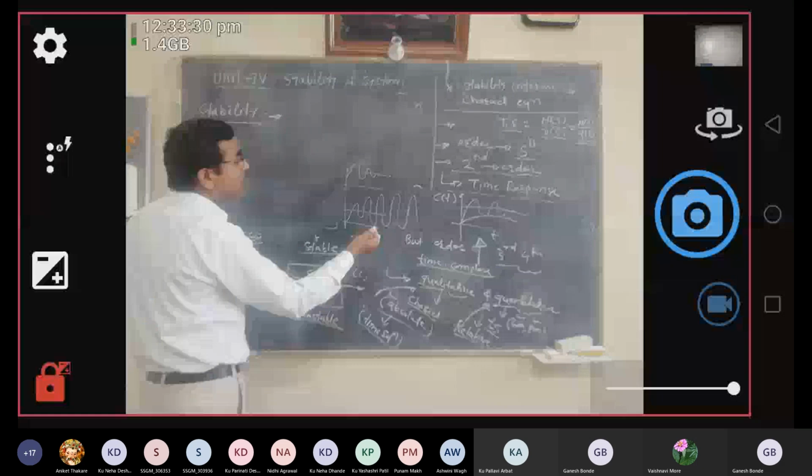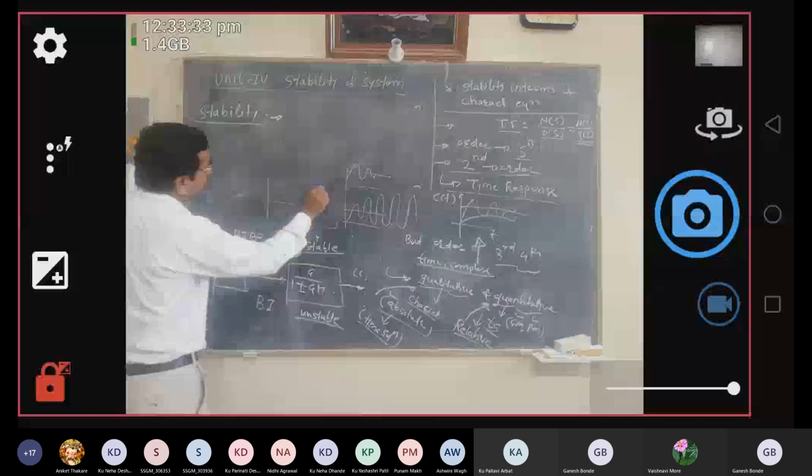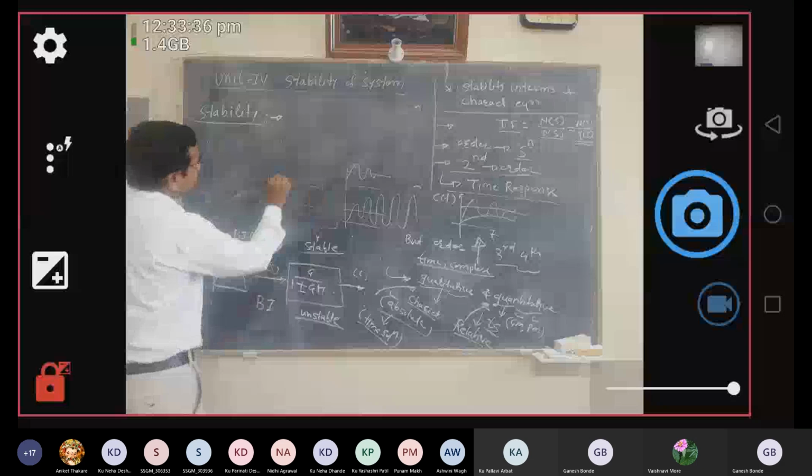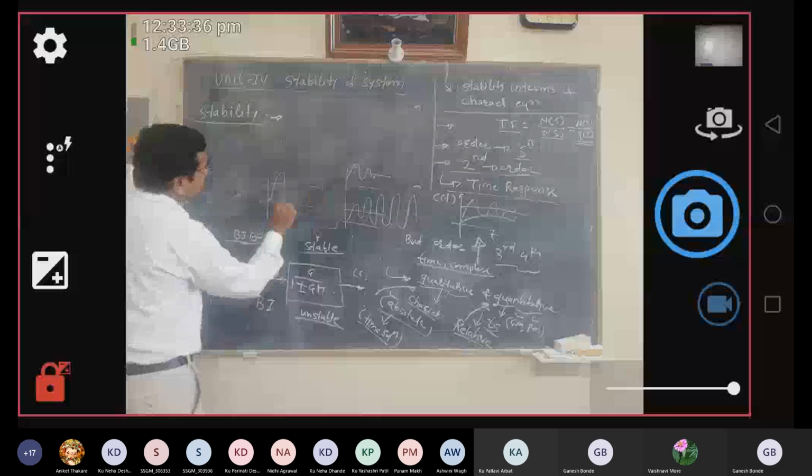Then the third case possibly is that the oscillations in the system are constant. Such types of oscillations are called sustained oscillations. So according to that, we can define a system, and such systems are called marginally stable systems.